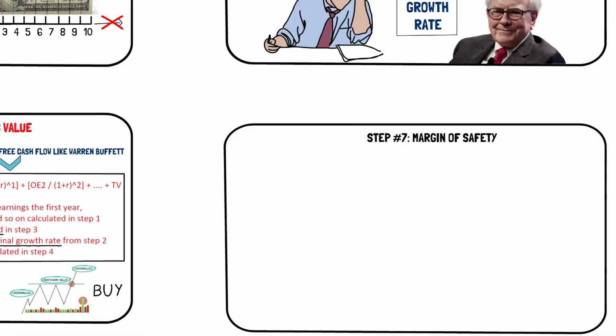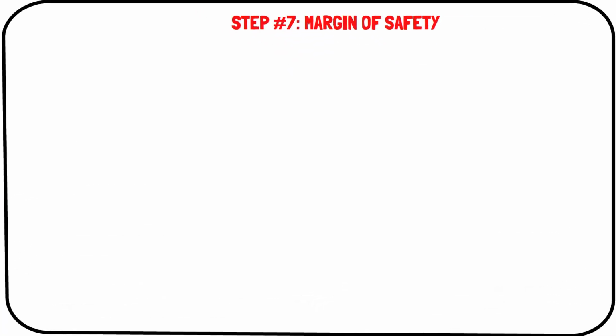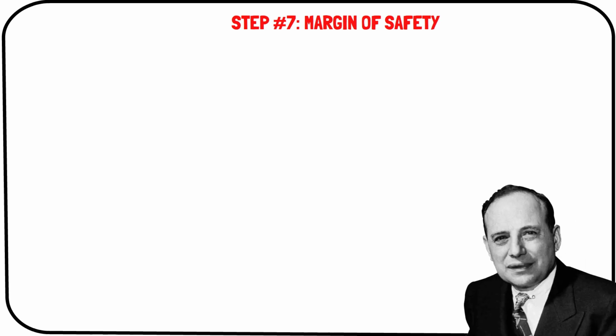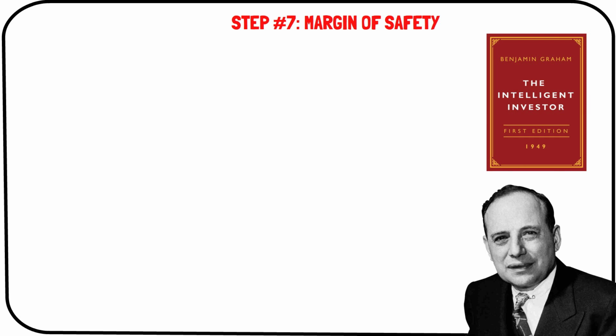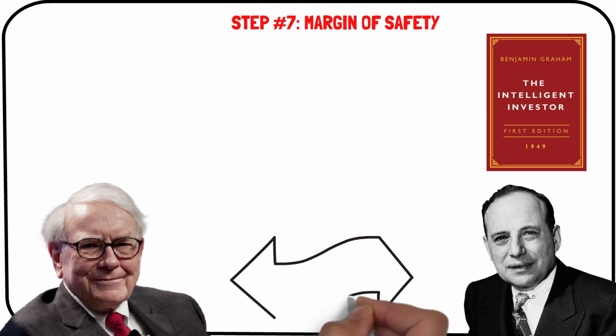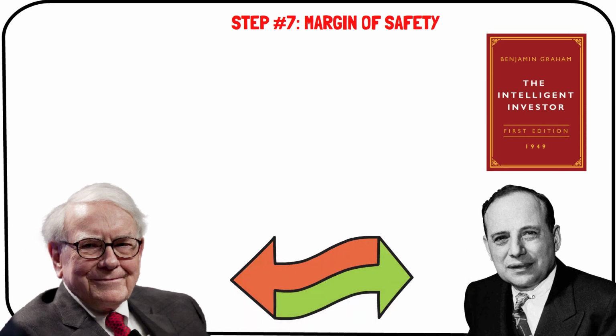Step 7. Margin of safety. Margin of safety is one of the most important investment valuation concepts. The term was coined by Benjamin Graham in the 1949 edition of The Intelligent Investor, where he devoted an entire chapter to this concept. Warren Buffett learned his trade from Benjamin Graham and is his most famous and successful student.